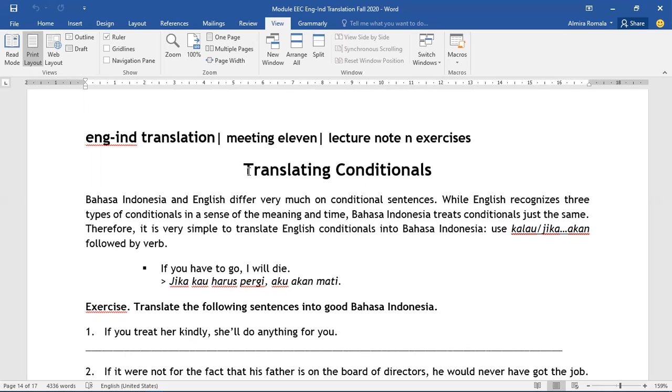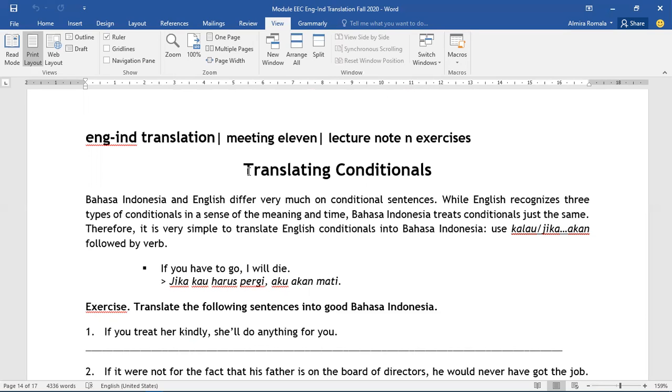So if we translate conditional sentence from English to Bahasa Indonesia, we can use the words "kalau," "jika," and "akan." Although it's actually like the equivalence for type 1 conditionals, which use present and then will. In type 2, we have past tense and would, and for type 3 we have had and verb 3 and then would have.